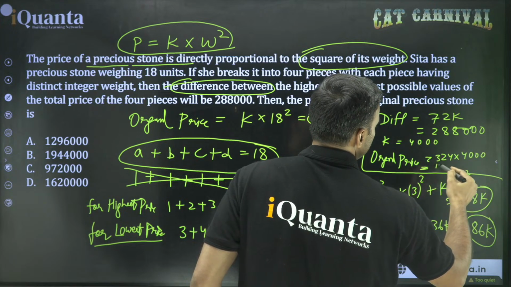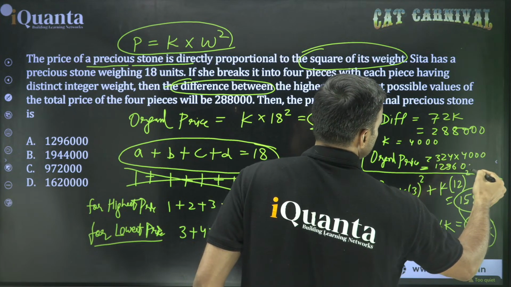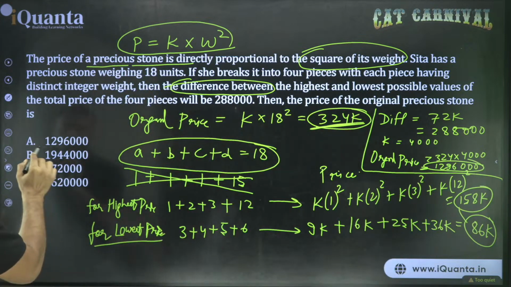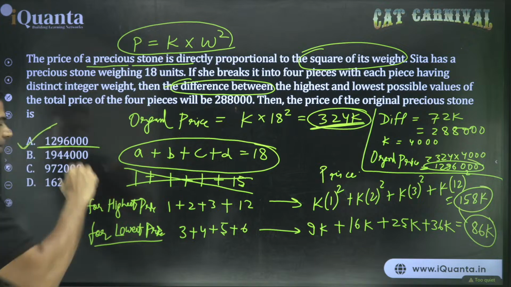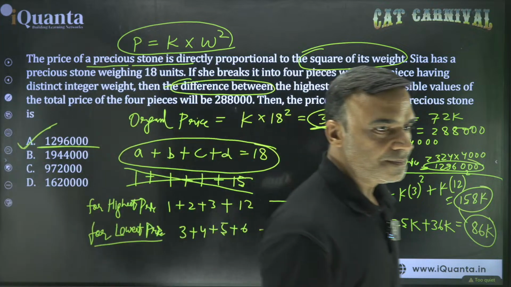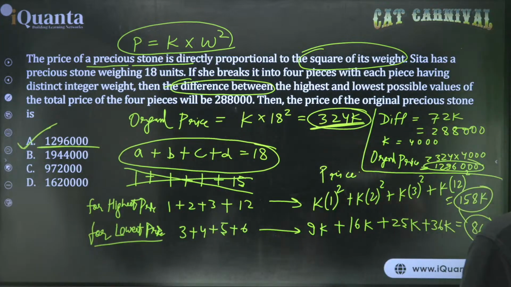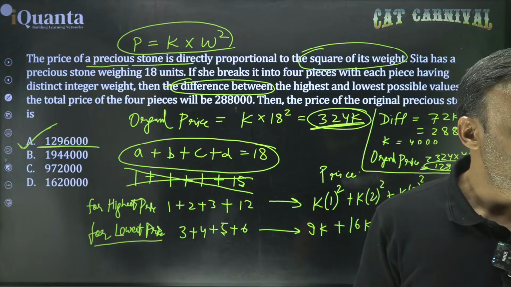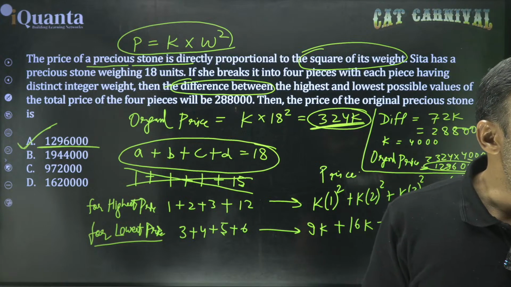And that is 12,96,000. 1296,000. Check the options. 1296,000. Option A is the correct answer. Okay? Option A, 1296,000 is the correct answer. Okay, any doubts, any questions?